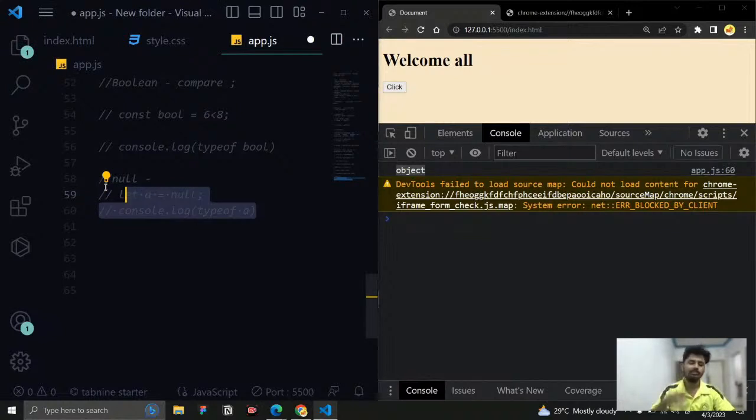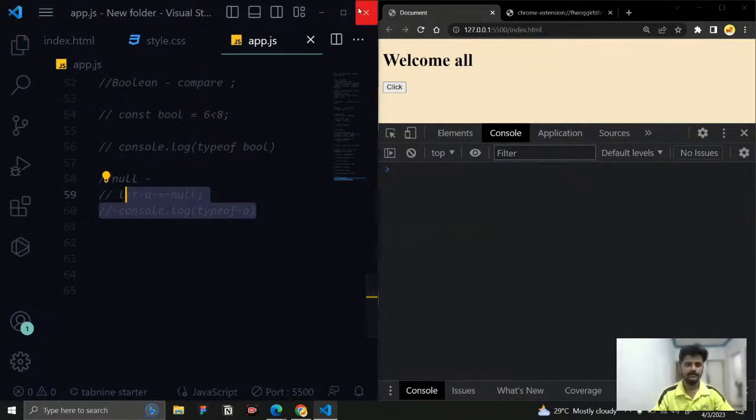Okay, so we are going to debug it in the next class. In tomorrow's class, we're going to debug why null is an object, and other concepts also we're going to discuss. So if you want to look into why the data type of null is object, have a look into that.